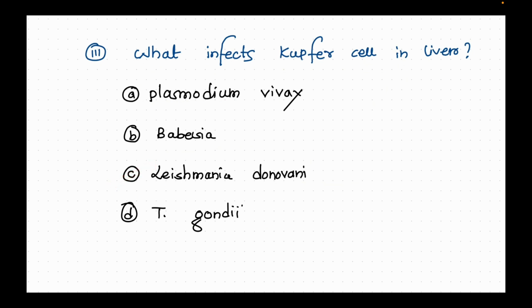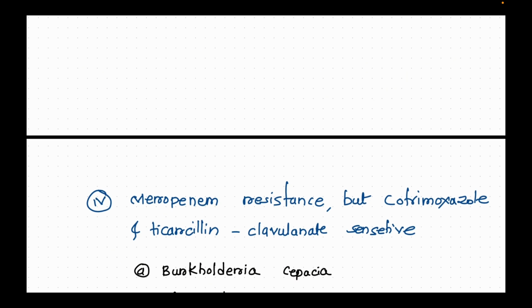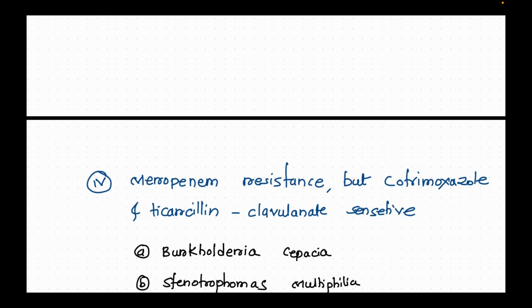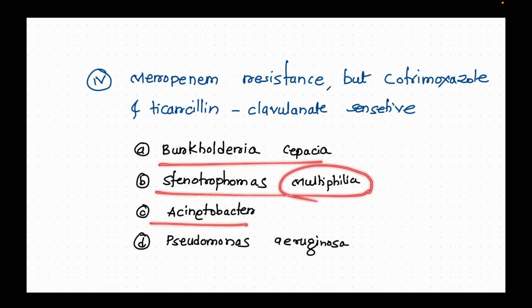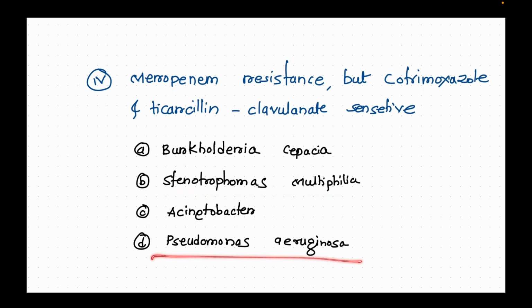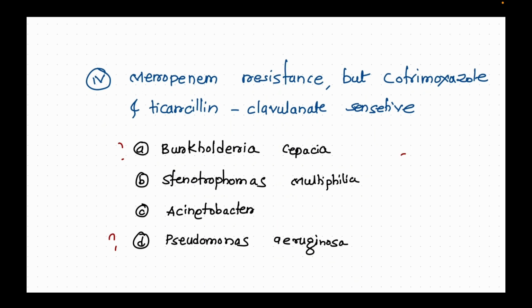Now the next question is: meropenem resistant but cotrimoxazole and ticarcillin-clavulanate sensitive. We have four options: Burkholderia cepacia, Stenotrophomonas maltophilia, Acinetobacter and Pseudomonas aeruginosa. There can be a conflict between Cepacia and Pseudomonas aeruginosa. So if you know the answer, then write it in the comment section.